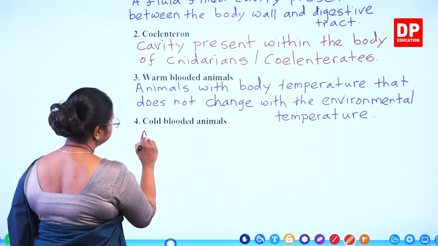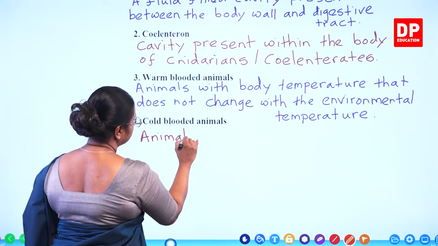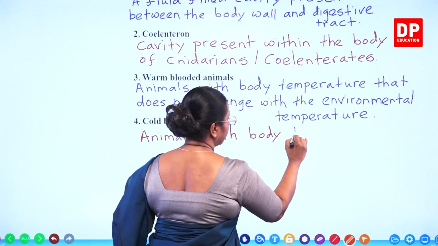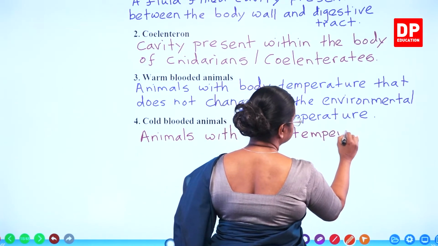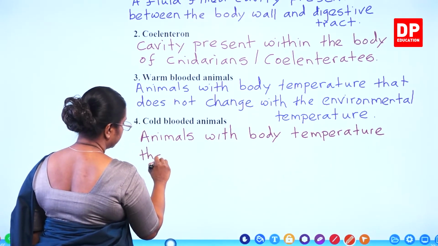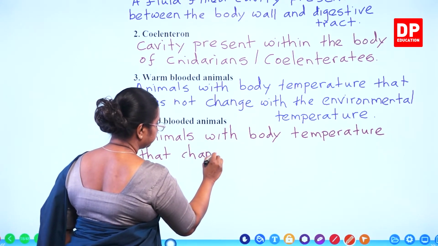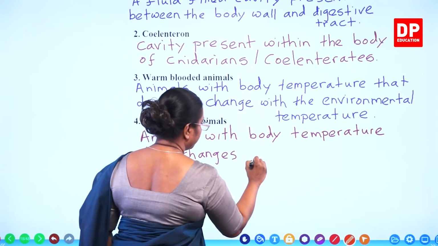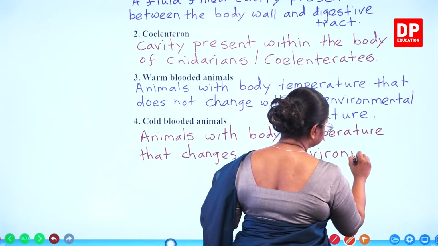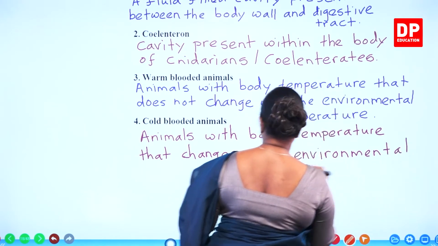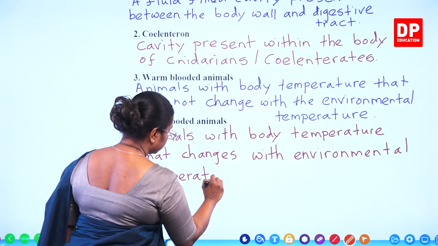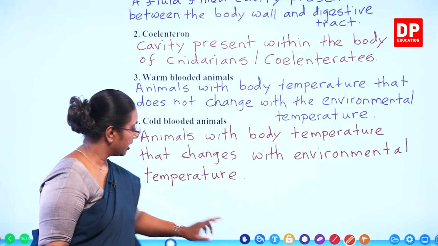So animals with body temperature that changes with environmental temperature. So those are the